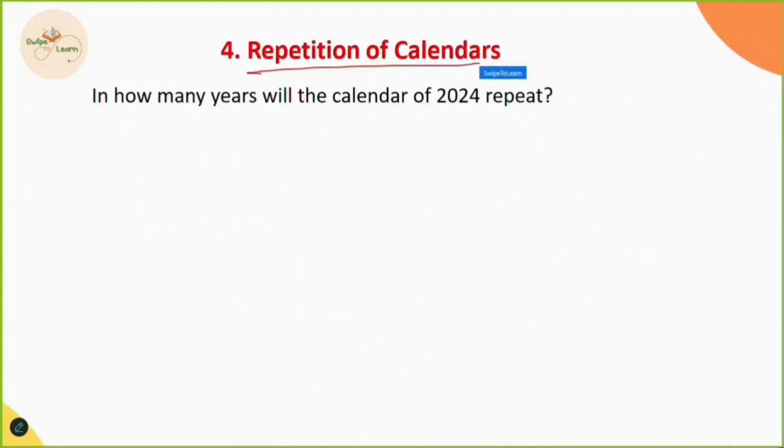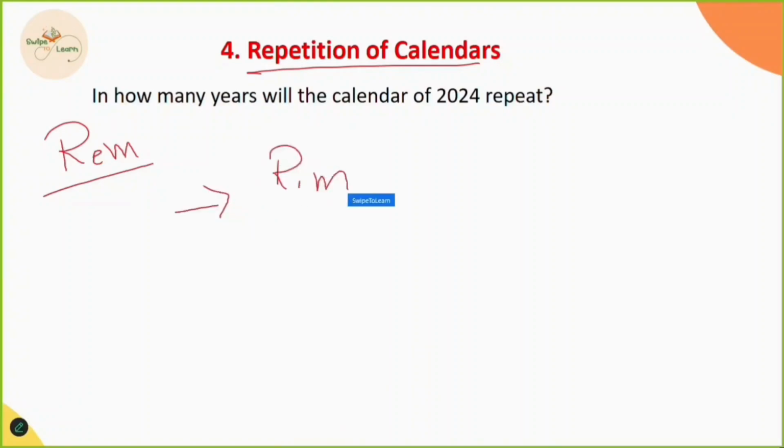Our next model is repetition of calendars. Do you know that calendar years repeat? Yes, the same calendar comes back after a few years. To find this out, we have to check the remainder of the given year. Based on the remainder, we can say the repetition of the year. First, suppose the remainder is 0, the calendar repeats after 28 years. If the remainder is 0, that year repeats after 28 years.